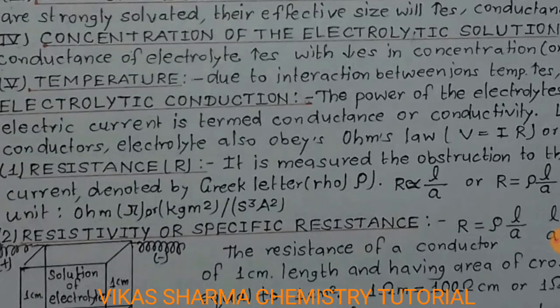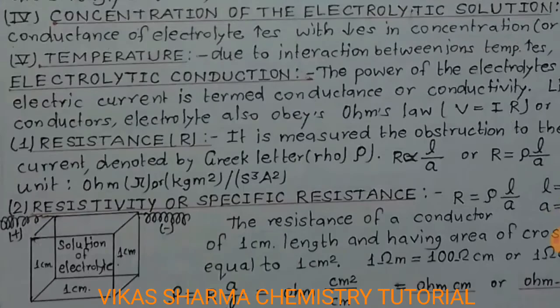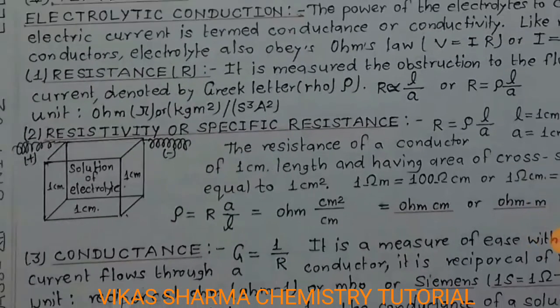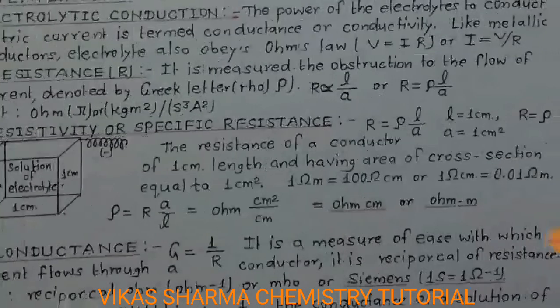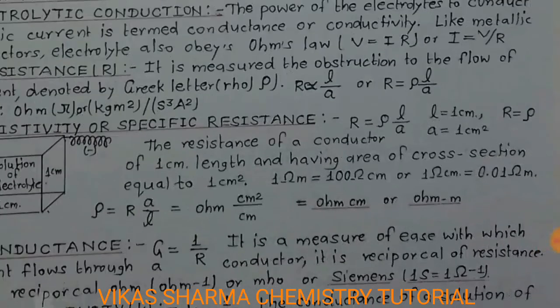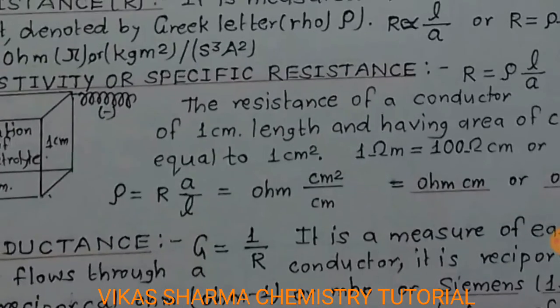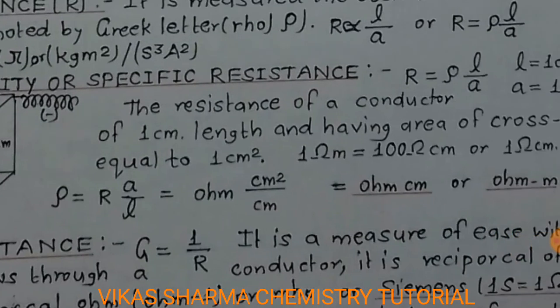So student, the second is resistivity or specific resistance. R is equal to rho L upon A. For L equal to 1 centimeter and A equal to 1 square centimeter, R is equal to rho. It is the resistance of a conductor of 1 centimeter length and having area of cross section equal to 1 square centimeter. So 1 ohm meter is 100 ohm centimeter, and 1 ohm centimeter is equal to 0.01 ohm meter. So resistivity is equal to R times A upon L, ohm centimeter square divided by centimeter. So the unit is ohm centimeter or ohm meter.